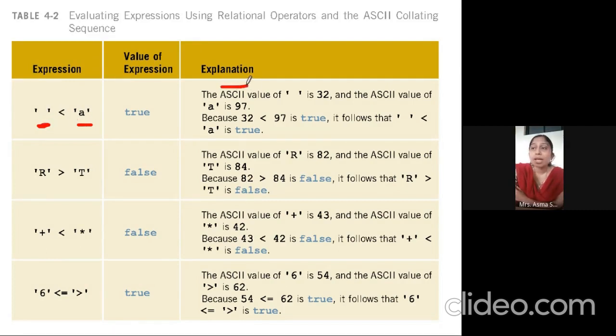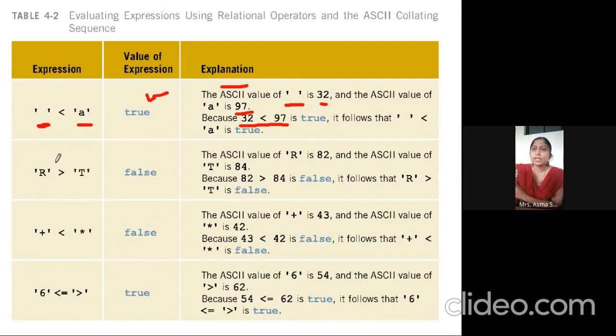ASCII value is American Standard Code for Information Interchange. So we can check the integer value. The ASCII value of a blank space is 32. Now the ASCII value of a is 97. Now we can check the condition. 32 is less than 97. So yes, it is true. So we are getting the answer true.